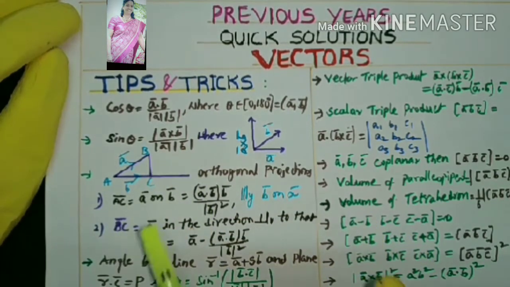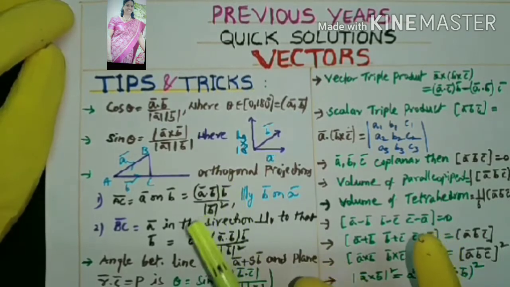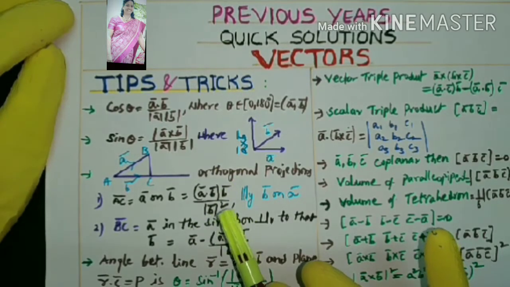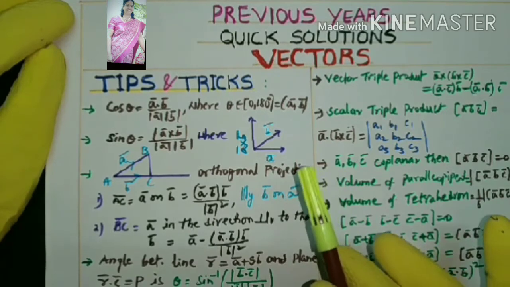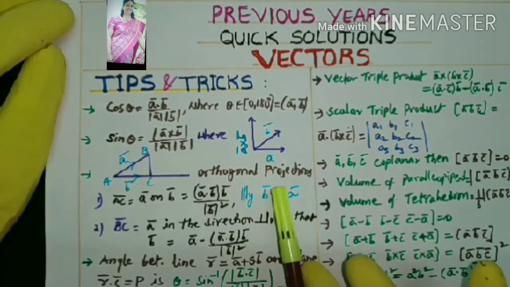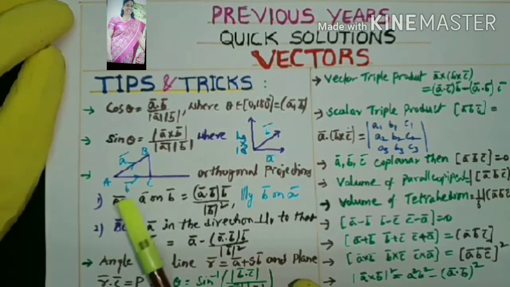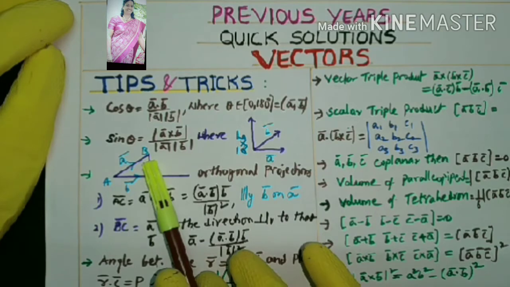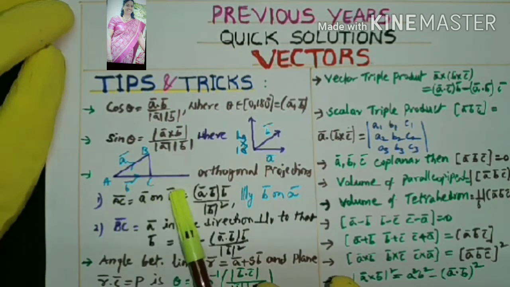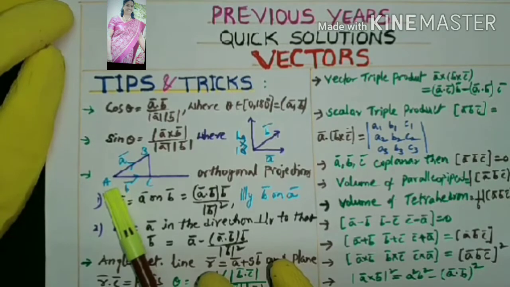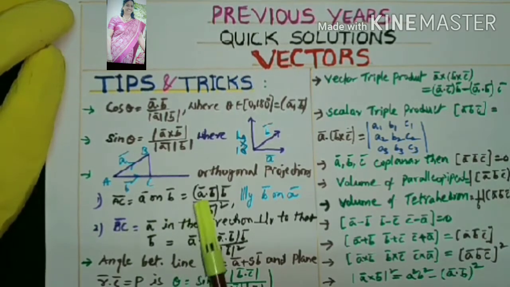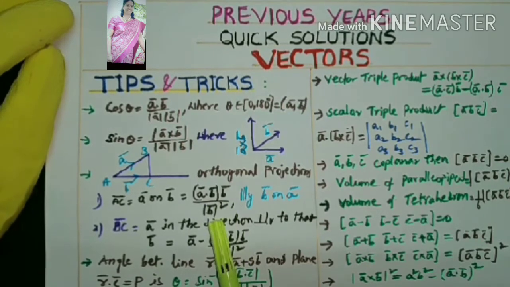Now not only these angles, you may be asked for projections, that is, the orthogonal projection of vector A on B or B on A. What is the meaning of orthogonal projection? By this figure we can observe that there is direction AB, which is vector A, and direction AC, which is vector B. Then AC is nothing but the orthogonal projection of A along B. That is the formula for A on B: A dot B, then B by mod B whole square.